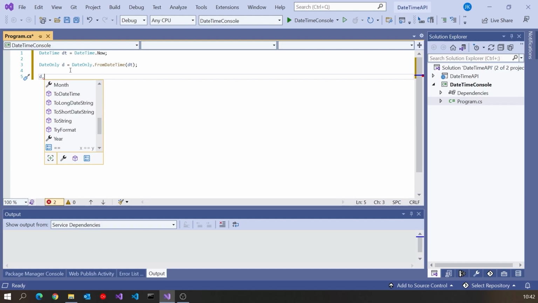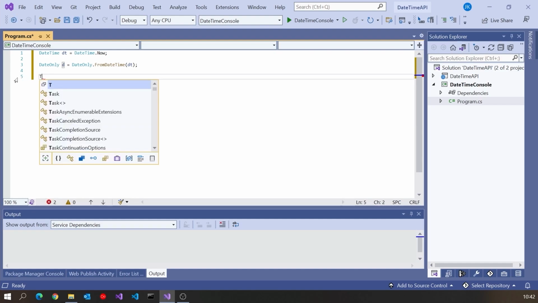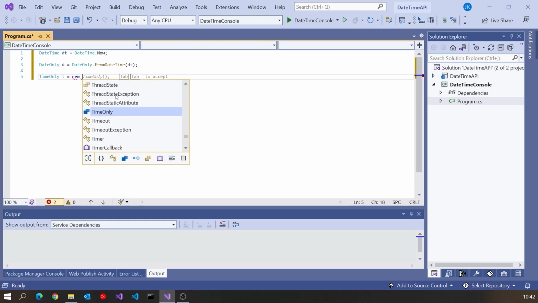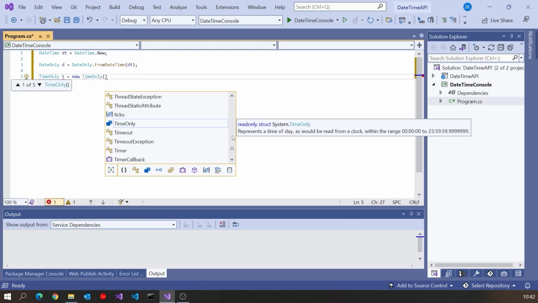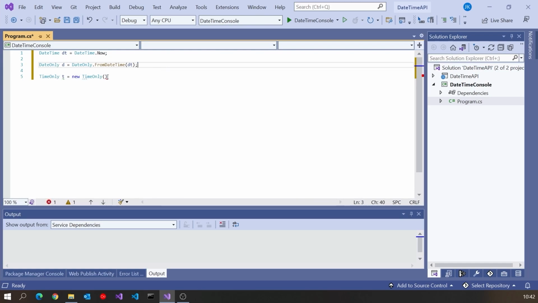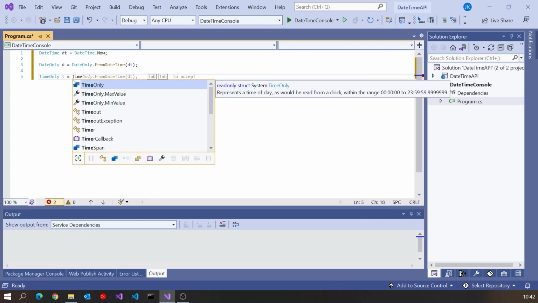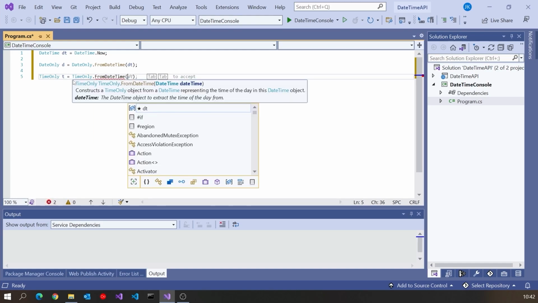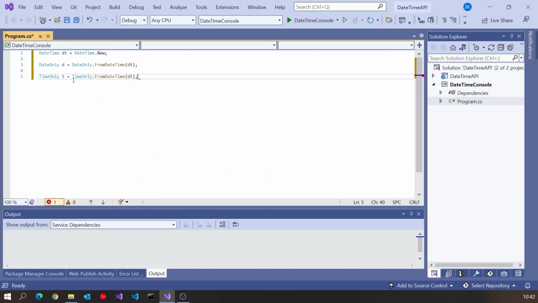The other one that we've got is the TimeOnly. And again, in this one, we can create it in various ways. So I can say new TimeOnly, and then we can see we've got a number of overloads for how we can set up a particular time. We can go down to milliseconds, that sort of thing. Or once again, we can do a TimeOnly dot FromDateTime. And so there we could strip off the date part and just get the time part that we have in there.